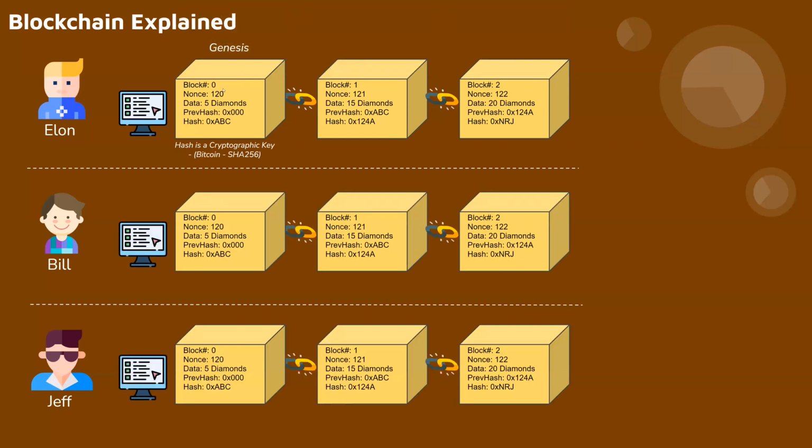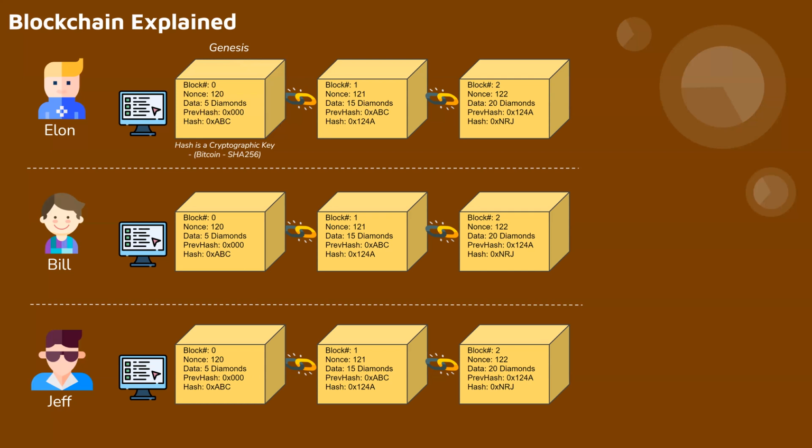And please note that the first block of the chain is known as Genesis. So Genesis is the first block on the chain. And because these are blocks connected with each other, chained with each other, the concept is blockchain.